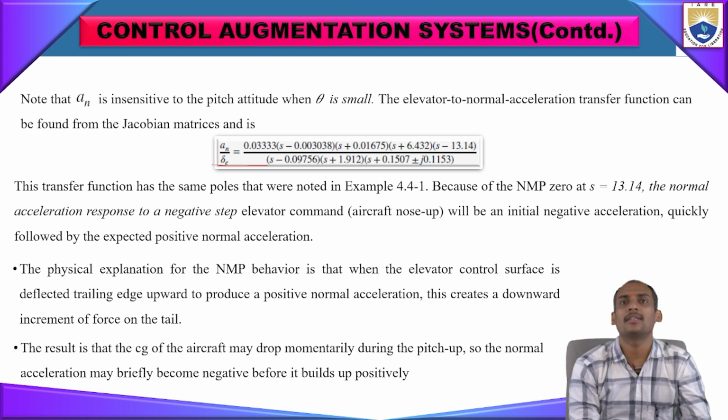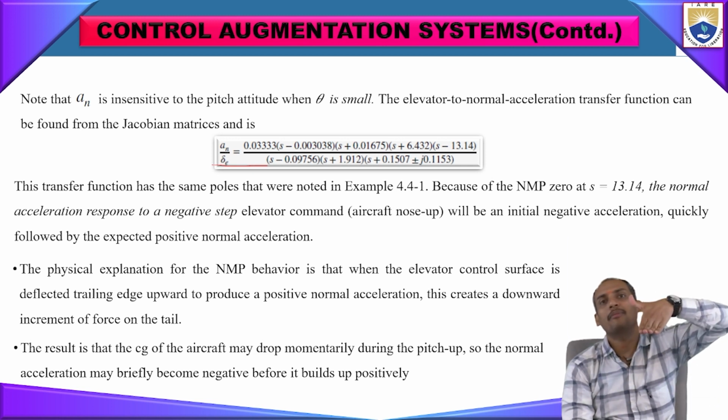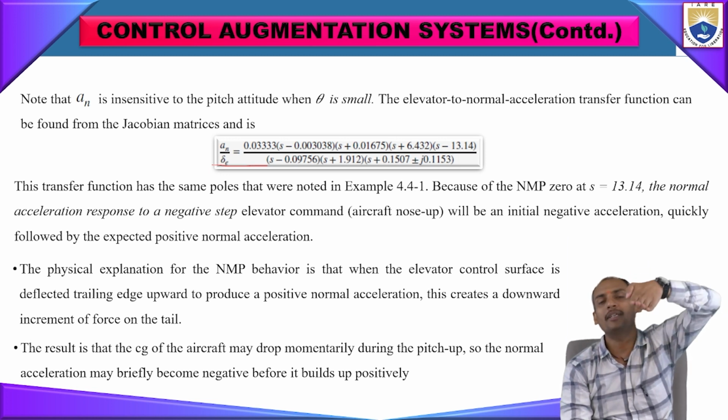The physical explanation of NMP behavior is that when an elevator control surface is deflected trailing edge upward to produce the positive normal acceleration, this creates a downward increment of force on the tail. When that control surface is deflected trailing edge upward, there will be a positive normal acceleration. So the normal acceleration will be positive only, as the pitch attitude suddenly increases. This creates a downward increment of force in the tail.